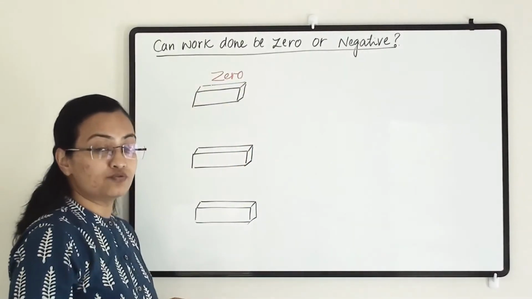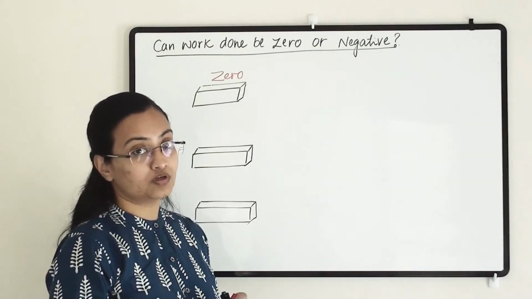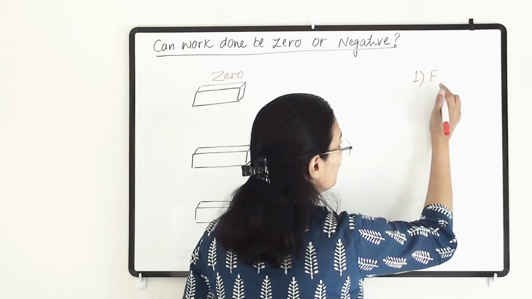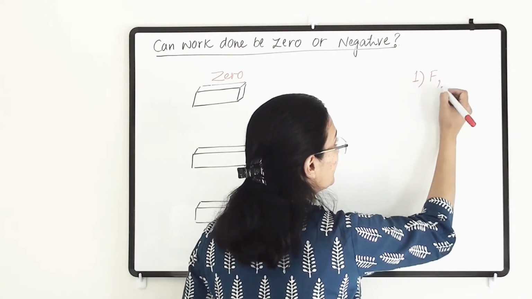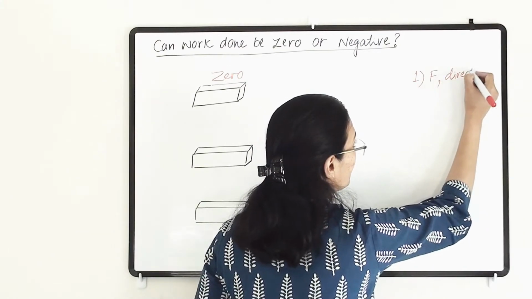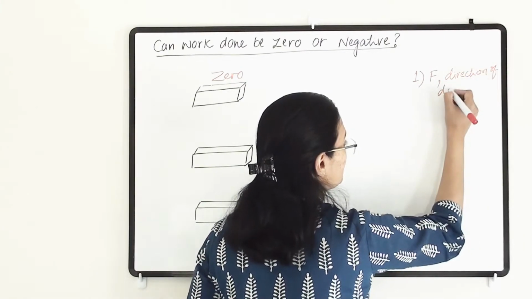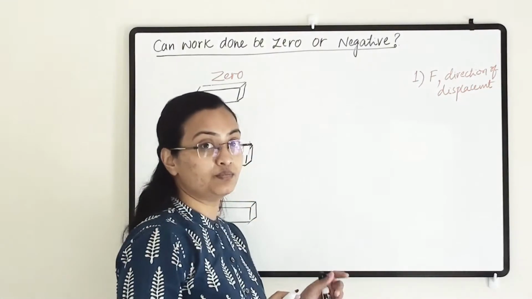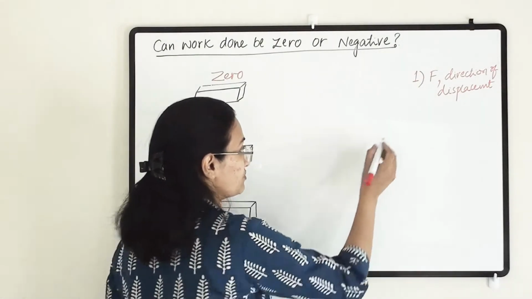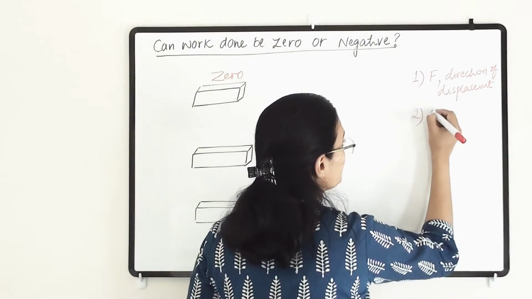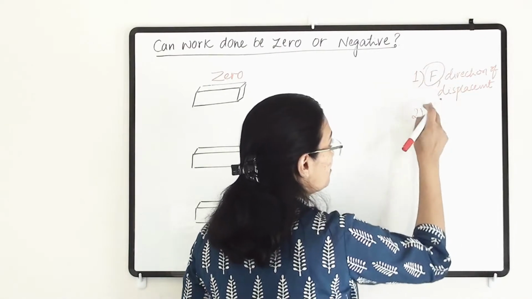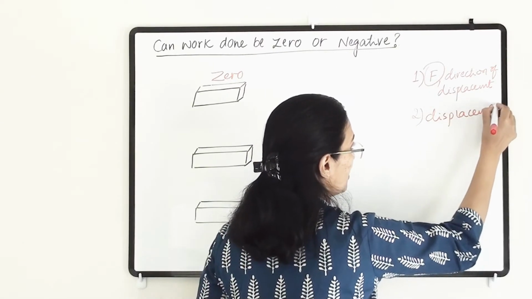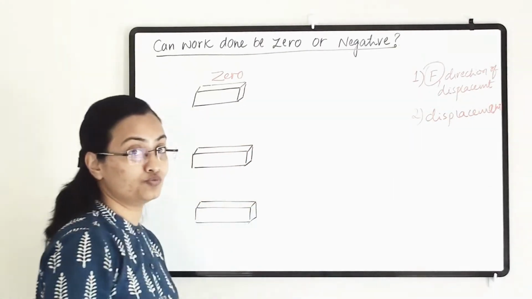Always we have to keep in mind two conditions for the work done. First, the force is applicable in the direction of the displacement. Force has to be applied, but in the direction of displacement. This is an important condition. Second, because of the force we are applying, the displacement has been done or not. So these two are important conditions for the work to be done.